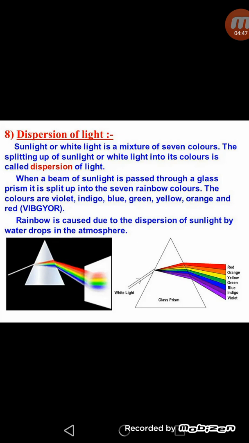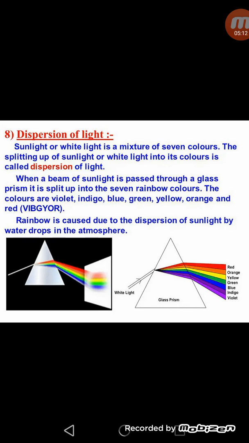So we get a spectrum of 7 colors, and this process of splitting of white light on passing through a prism is called dispersion of light. This process of dispersion of light was discovered by a scientist called Isaac Newton, and according to that he also made a Newton disk. And the rainbow is caused due to the dispersion of sunlight by water drops in the atmosphere.